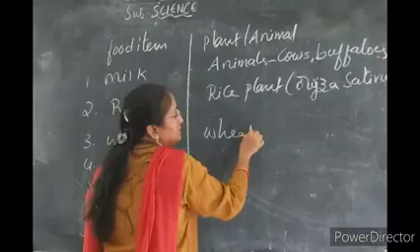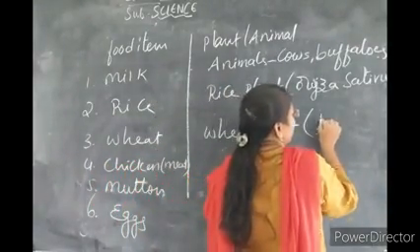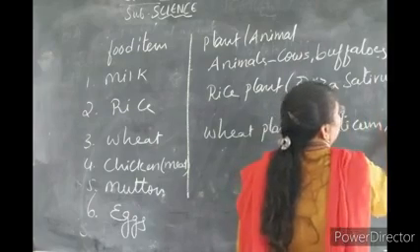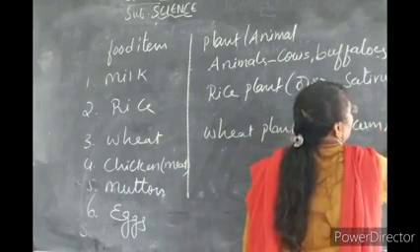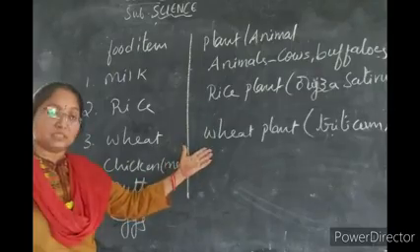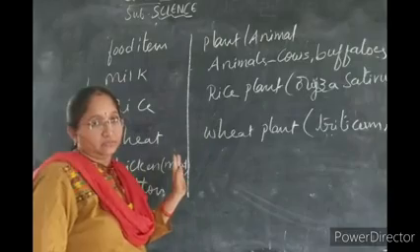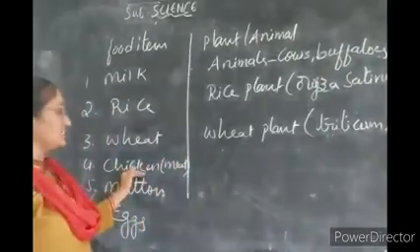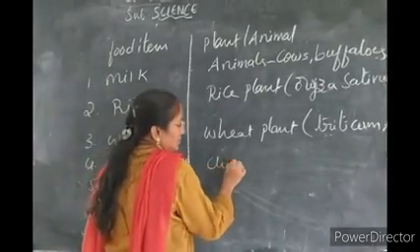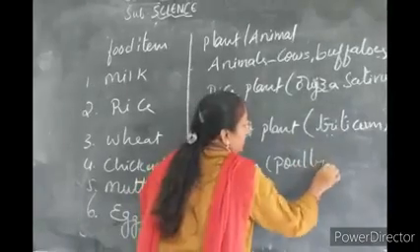The scientific name is Triticum aestivum. Understand? You just need to know that there is no need of scientific names in the 6th standard now, but you should know whether it is of plant or animal origin. Let me see this next. Chicken meat we get from chicks. Chicken, birds, that is under poultry.